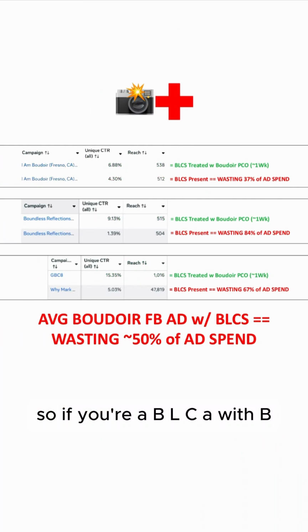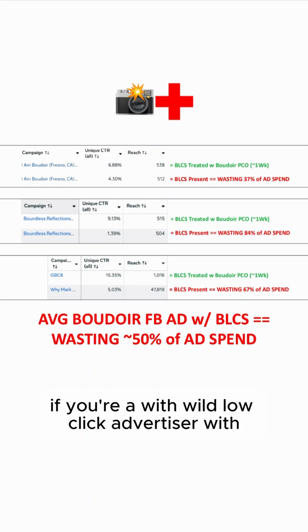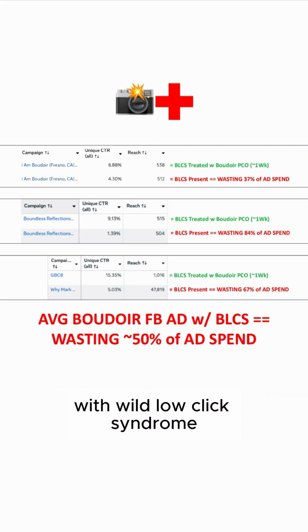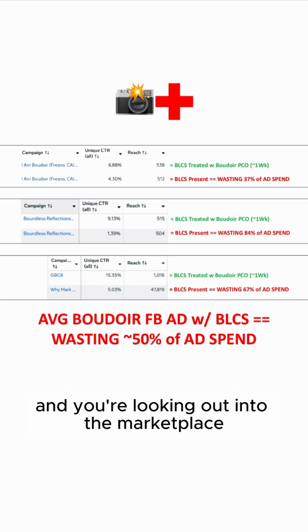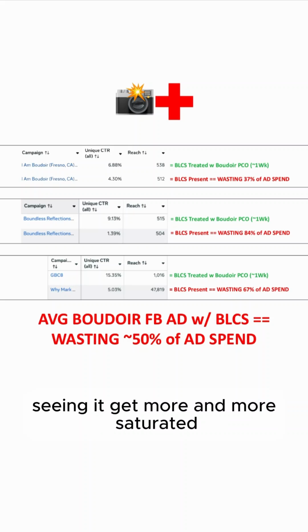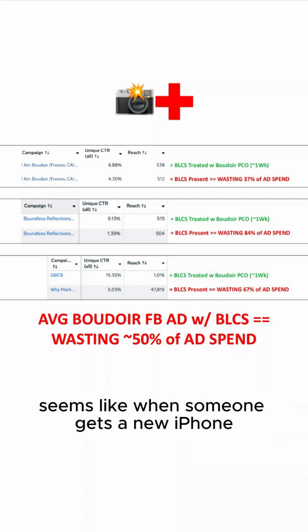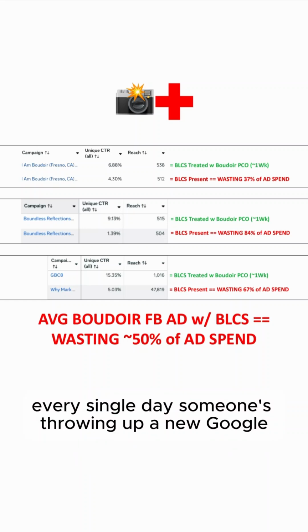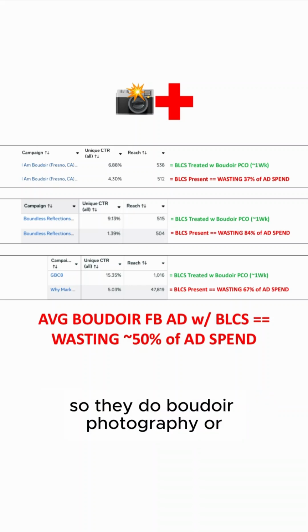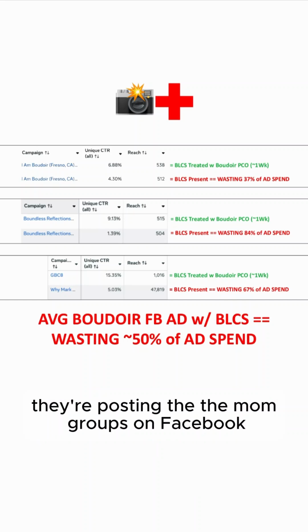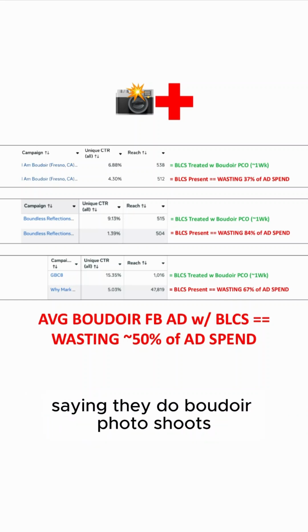So if you're a Boudoir low click advertiser with Boudoir low click syndrome, and you're spending more than 10 grand a month on Boudoir Facebook ads, and you're looking out into the marketplace, seeing it get more and more saturated. Seems like when someone gets a new iPhone, every single day someone's putting up a new Google My Business profile on Google Maps saying they do boudoir photography, or when someone gets a new camera, they're posting in the mom groups on Facebook saying they do boudoir photo shoots.